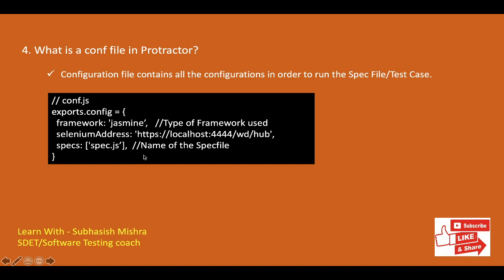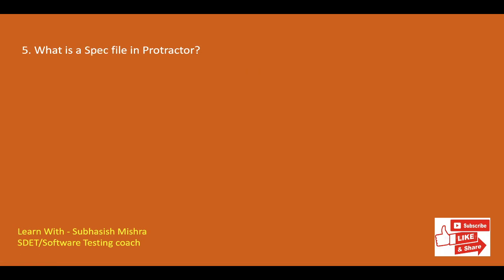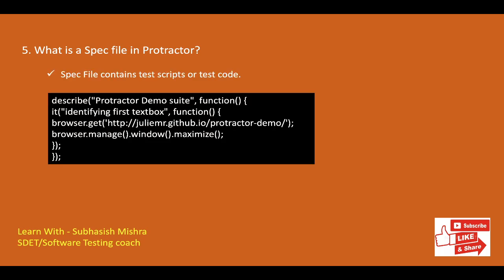We'll move to the next one. What is spec file in Protractor? Protractor needs two files to run, the test or spec file and the configuration file. Spec file is the one where we write actual test code. It contains the logic and locators to interact with an application. Protractor tests are written using the syntax of your test framework, for example Jasmine and the Protractor API.